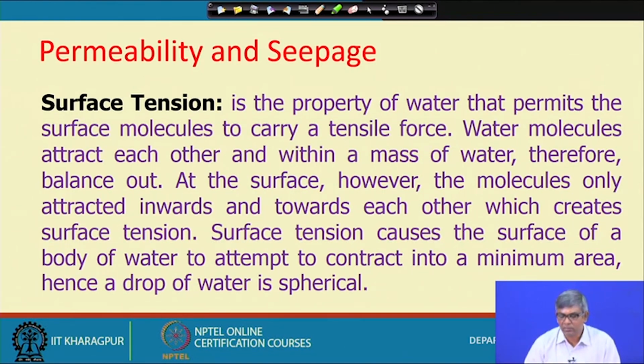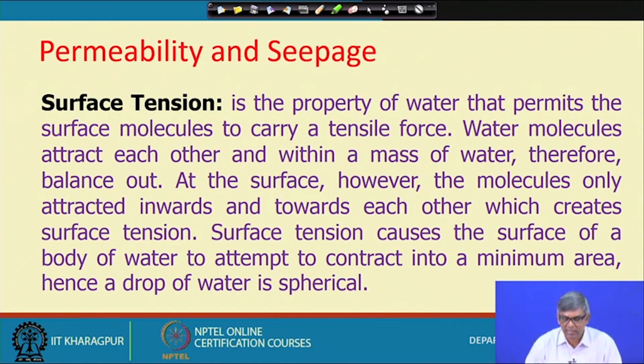Surface tension is the property of water that permits the surface molecules to carry a tensile force. Water molecules attract each other, and within a mass of water they therefore balance out. Each molecule will attract each other, so inside the mass it will be balanced. But at the surface, the molecules are only attracted inwards and towards each other, which creates a surface tension, because on one side, the outside, there are no molecules.